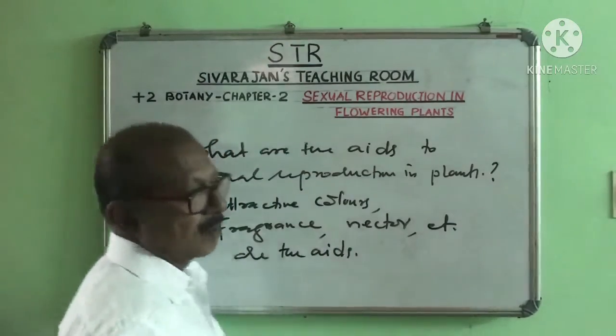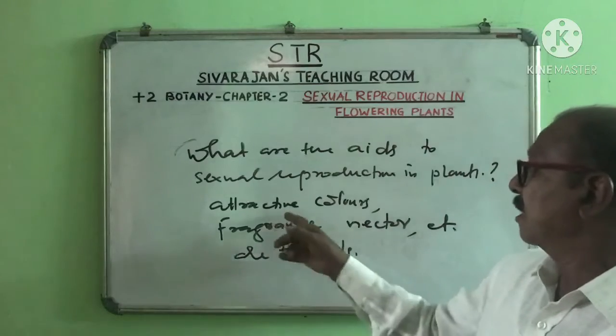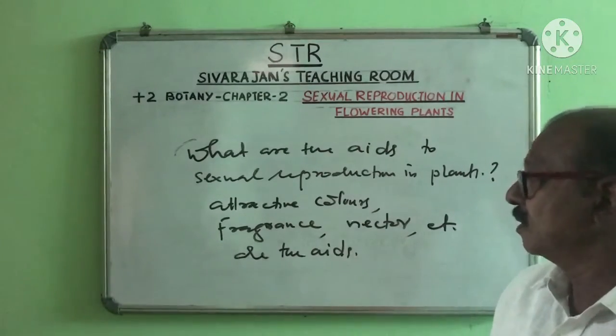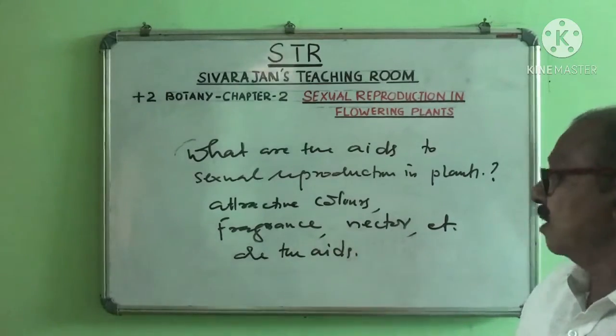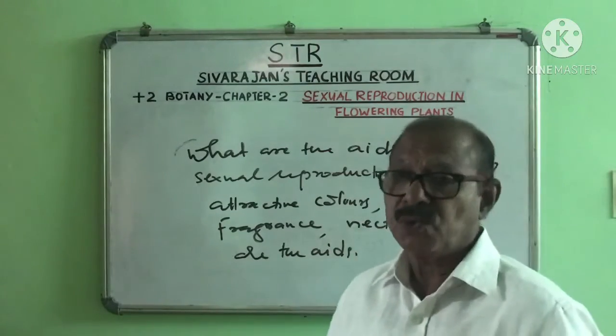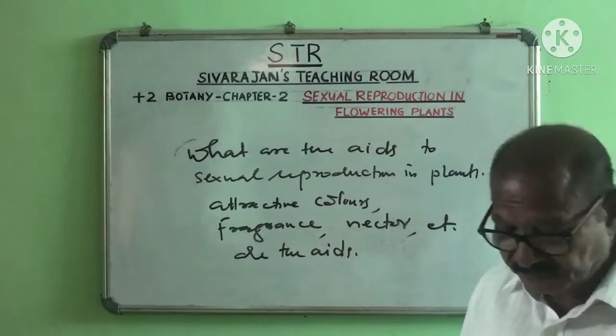So what are the aids to sexual reproduction in plants? The attractive colors of the flowers, the fragrance of the flowers, the nectar in the flowers, etc., are the aids to sexual reproduction in flowering plants.